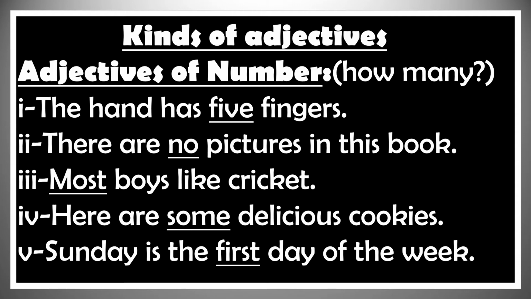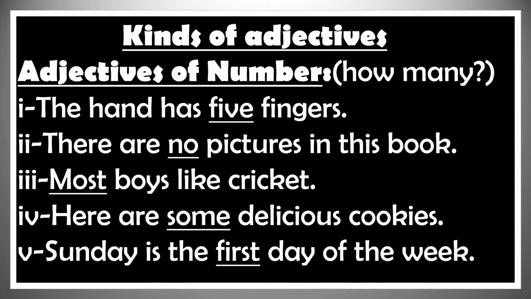Example number 1. The hand has 5 fingers. What is an adjective in this sentence? 5, because it describes the noun fingers. 5 is adjective of number. It is a numeral adjective because it answers the question how many. How many fingers? 5 fingers.